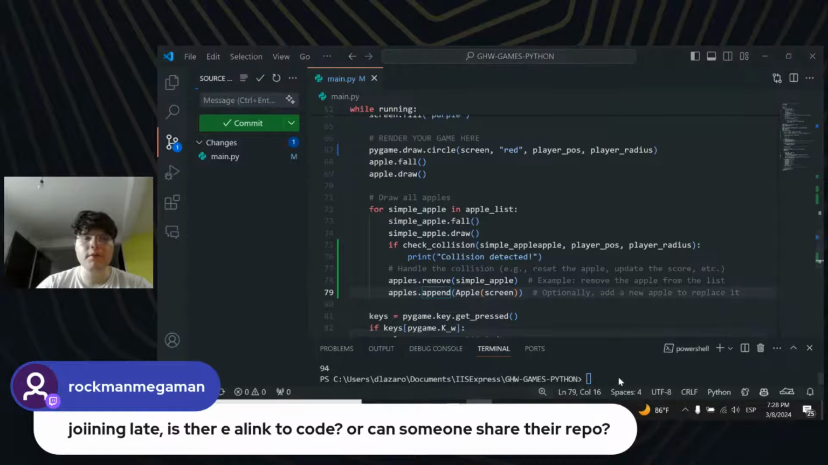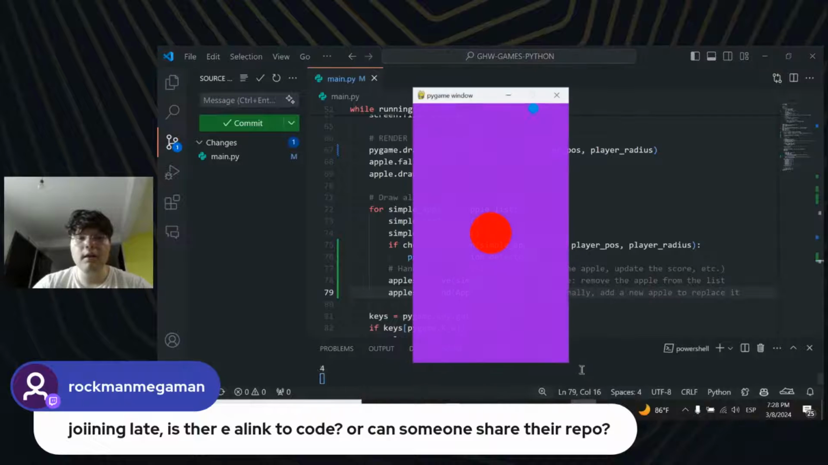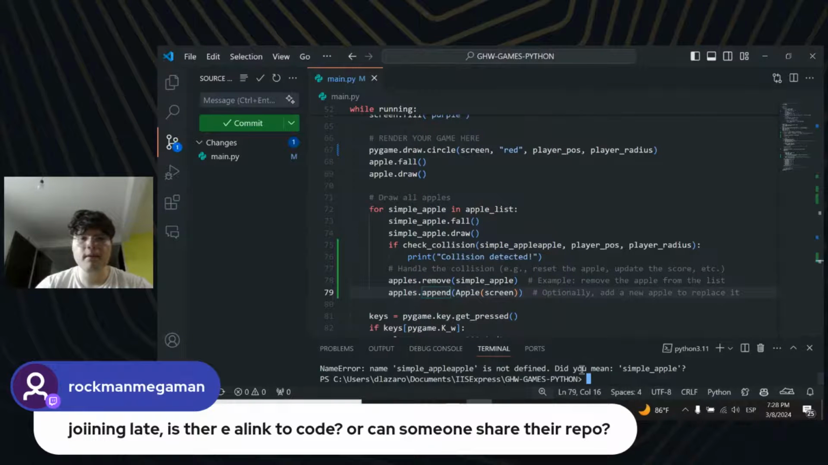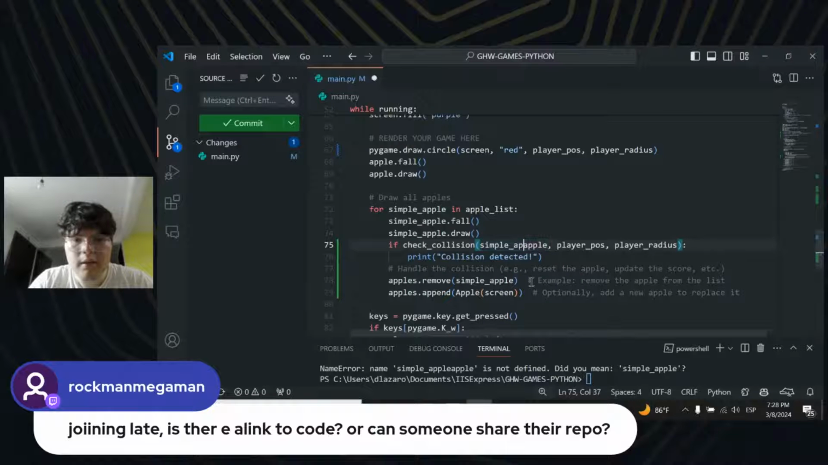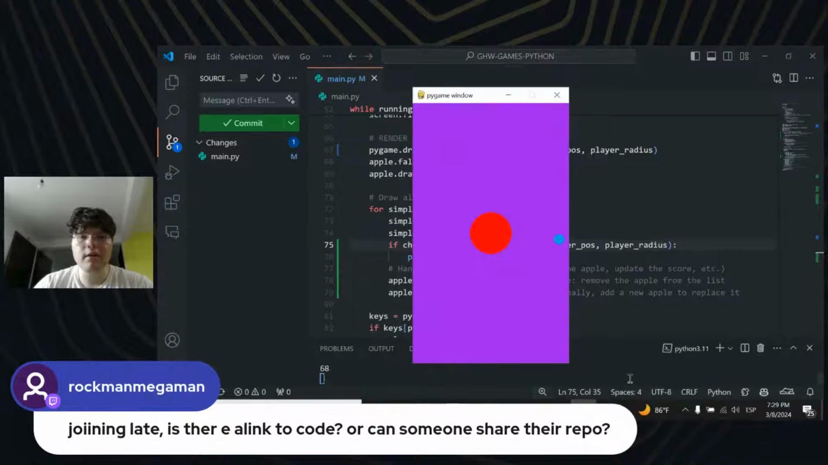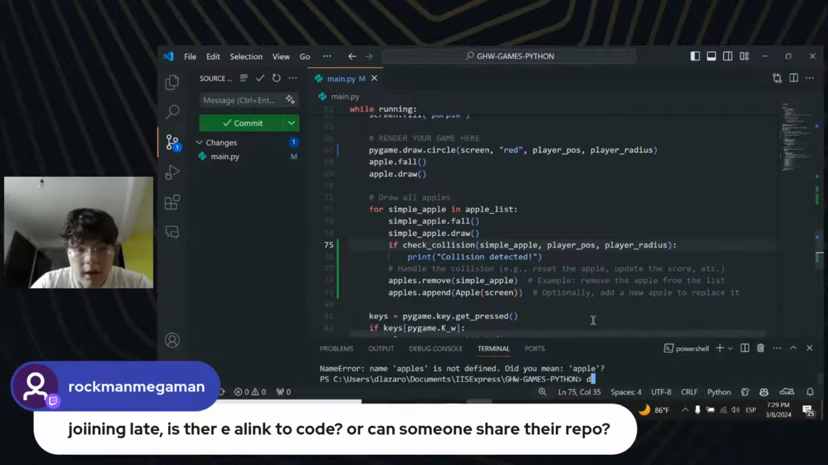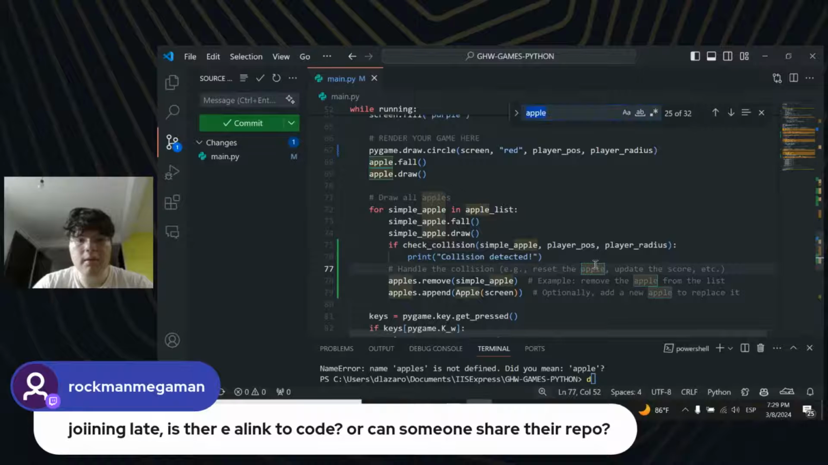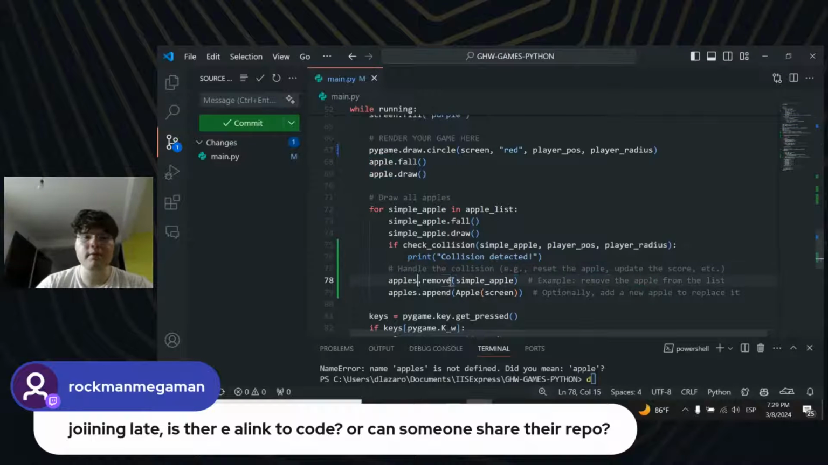So let's see if this works, and also let me check if this needs something else. You mean simple? Yeah, there you go. You're right. But cool. The collision has been detected, right? So apples is not defined. Do you mean apples? Where? Oh yeah, it's not apples, it's apples list. Apple list. And the same one here.